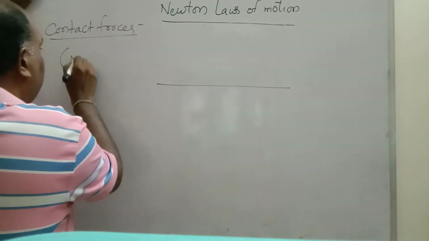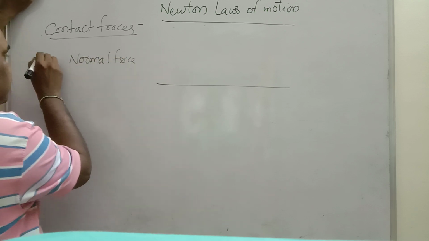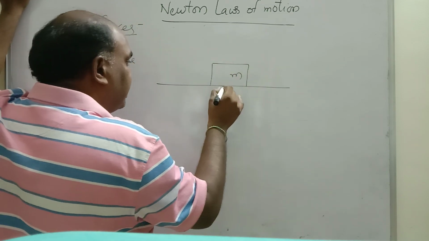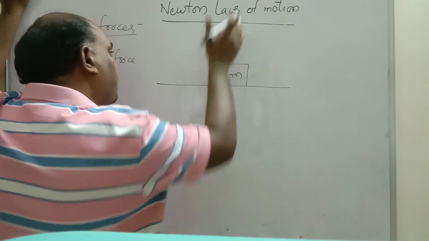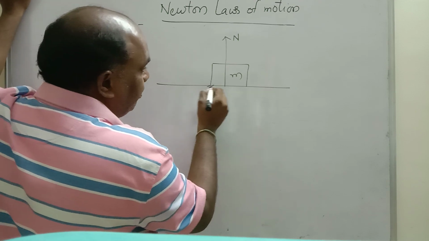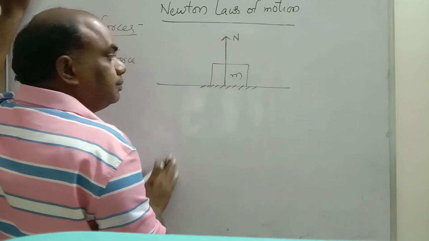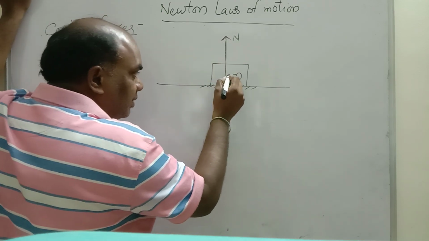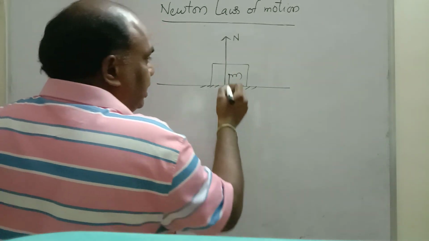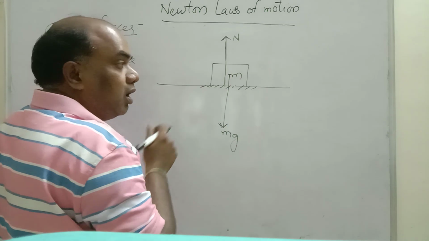First contact force is normal force. Very, very important, normal force. Let us consider there is a block of mass M on the surface. The earth is pushing upwards. That means the perpendicular force from the surface is nothing but normal force. Normal means perpendicular to the contact. This is the contact. Perpendicular to the contact is called normal. Now remember, from the center of the body towards the center of the earth is weight. Weight is nothing but mg. Mg is always towards the center of the earth. Normal is always perpendicular to the contact.